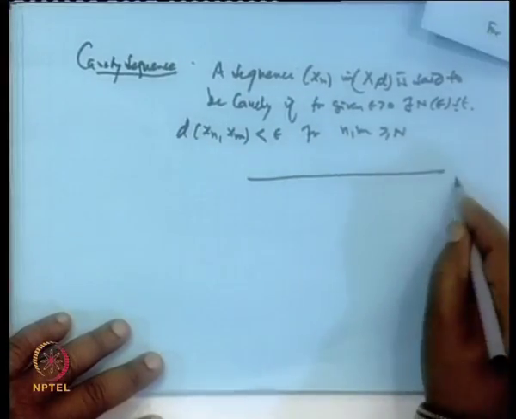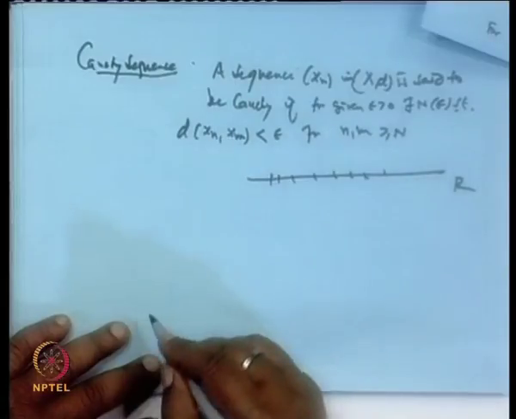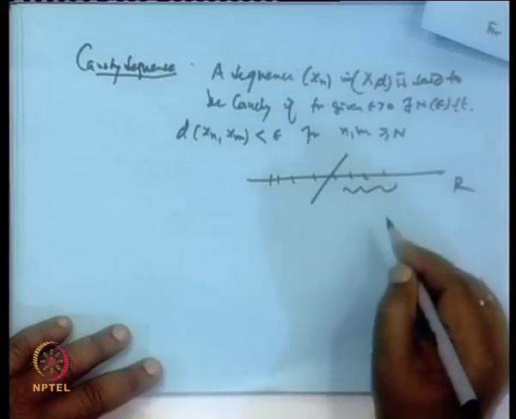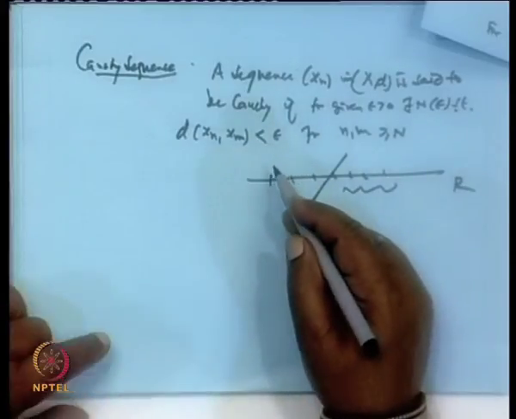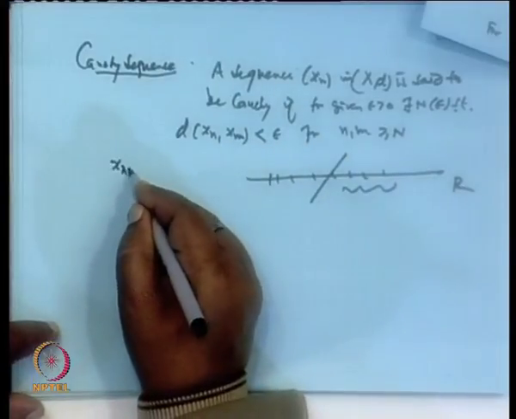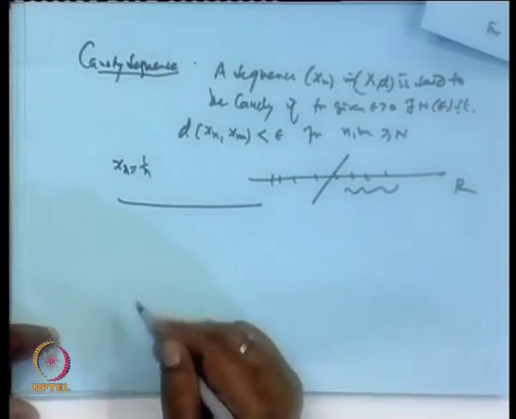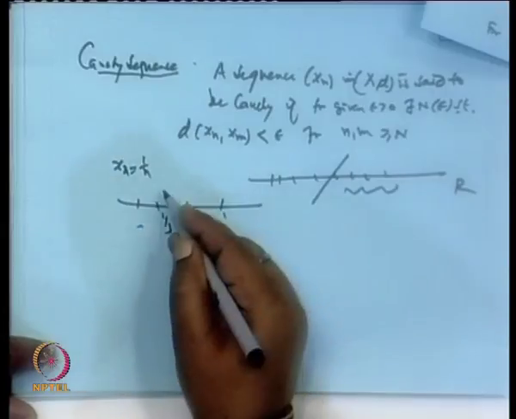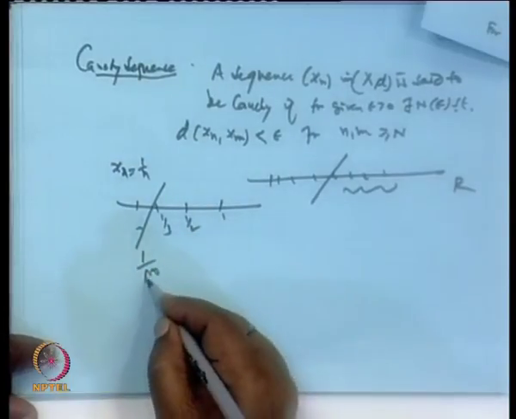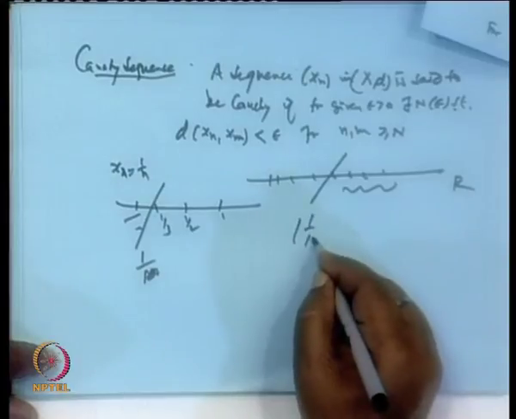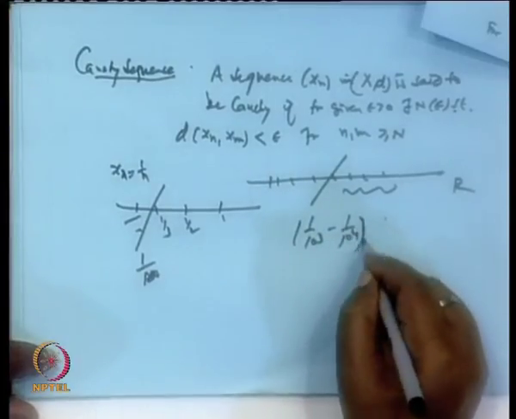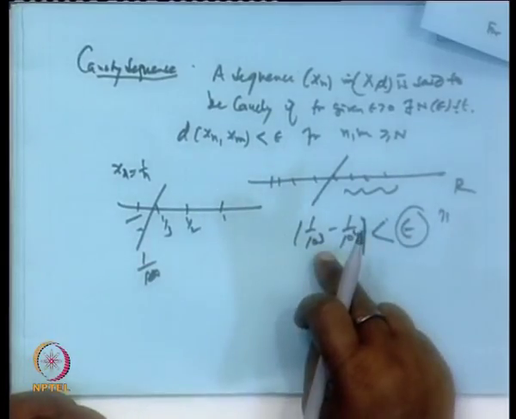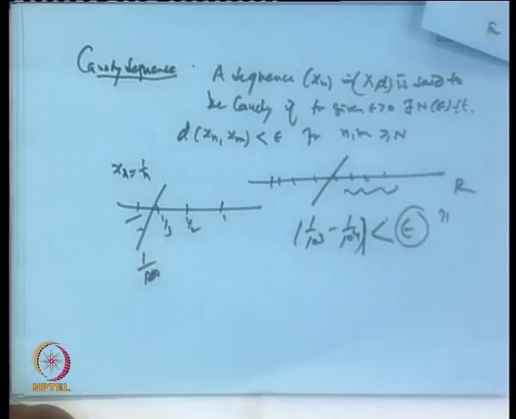Just like on the real line, if this is a sequence x_1, x_2, ..., x_n, what we do is pick epsilon and then truncate. After this, the difference between any two terms of the sequence has to be less than epsilon. For example, x_n equal to 1/n: 1, 1/2, 1/3 and so on. Suppose I truncate after 1/100, then if you pick any two terms of the sequence, like 1/10^3 minus 1/10^4, it will remain less than the desired epsilon, whatever you choose. So this N will depend on epsilon.